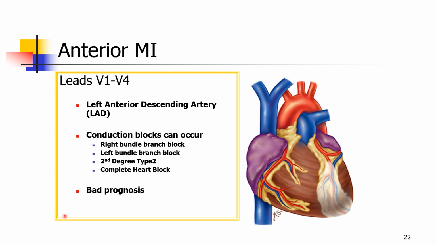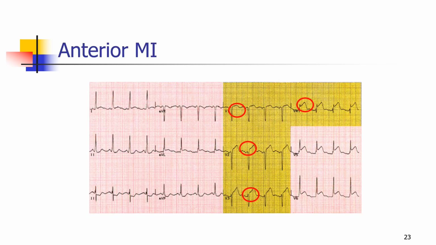If somebody comes with complete heart block, nearly 90% will die. And if somebody comes with right bundle branch block or left bundle branch block, if you do not intervene, nearly 70 to 80% will die. If you see this ECG, there is ST elevation in V1, V2, V3, V4. So we can call this anteroseptal myocardial infarction. But if you see, V5, V6 also are elevated and lead 1 and AVL also are mildly elevated.